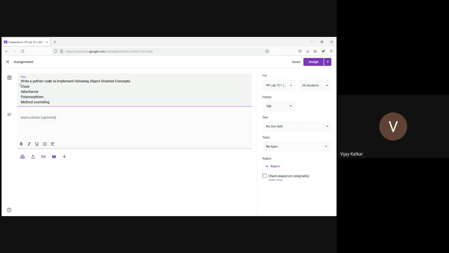So you are supposed to write one code which can demonstrate all the concepts, or if you want, you can write two codes, one code to demonstrate class, inheritance, and method overriding concept, and another code to implement polymorphism concept. But if you can demonstrate all the concepts in one code, it's okay.